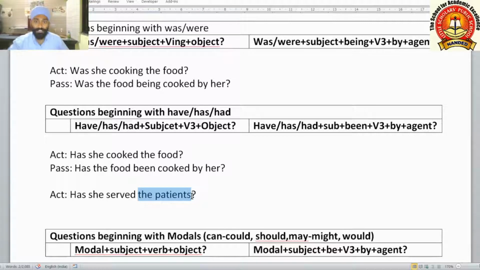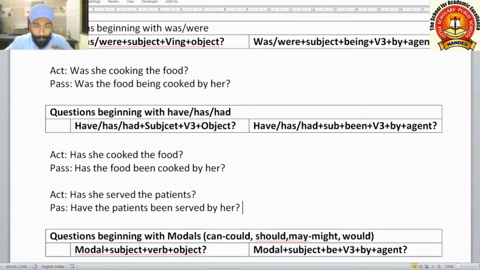How will we write it in the passive? Have the patients been served by her? Here we have used have because the patients is a plural noun.